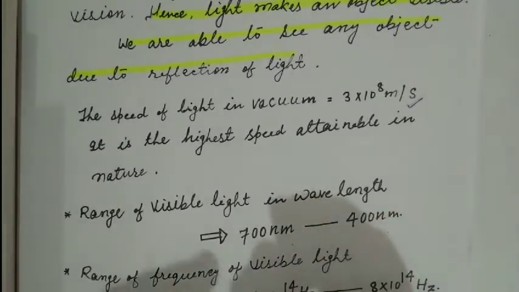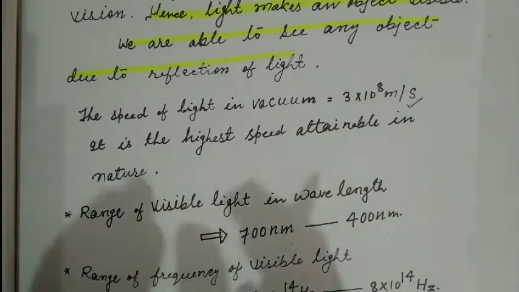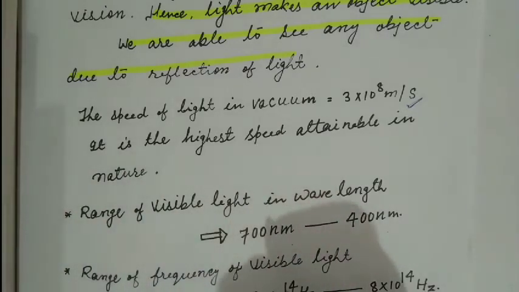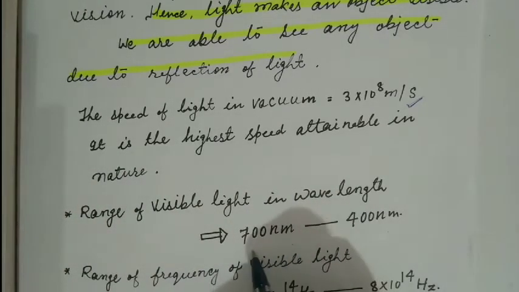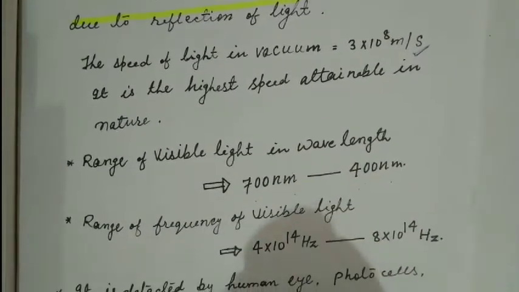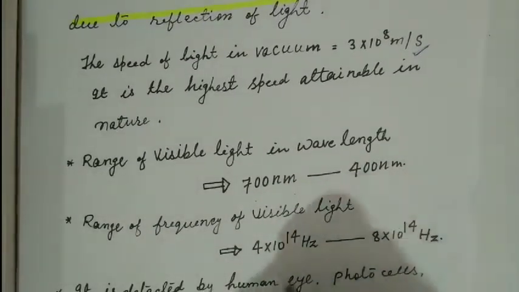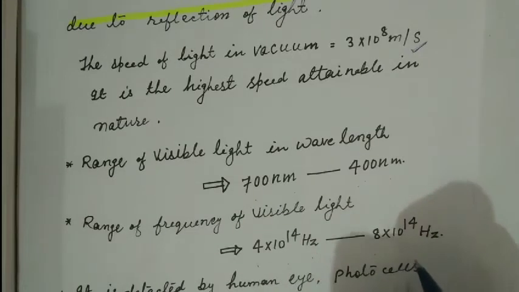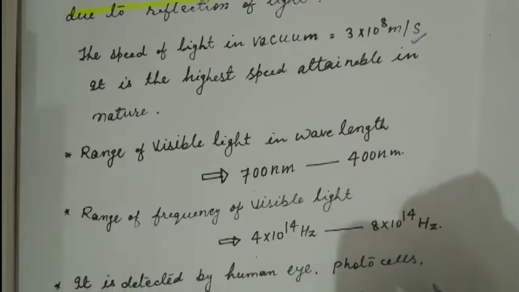In terms of frequency, the range of visible light is 4 into 10 to the power 14 hertz to 8 into 10 to the power 14 hertz.